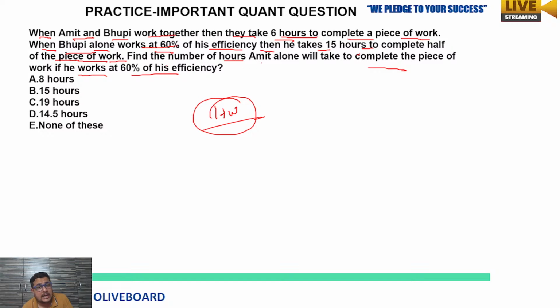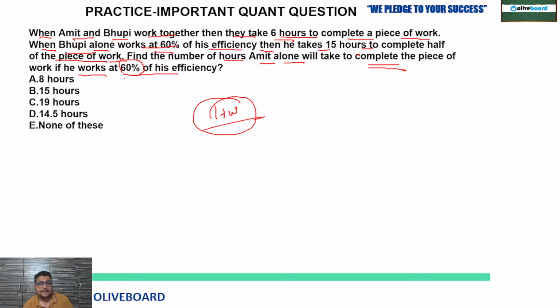Find the number of hours Amit alone will take to complete the piece of work if he works at 60% of his efficiency. So anyone who can get the answer of this one?